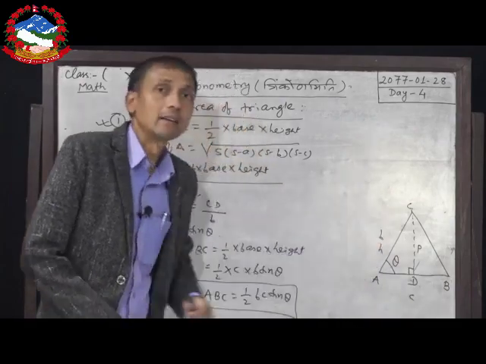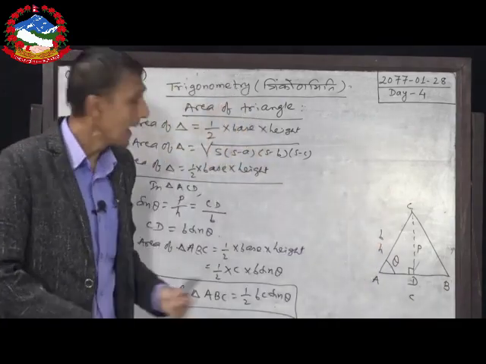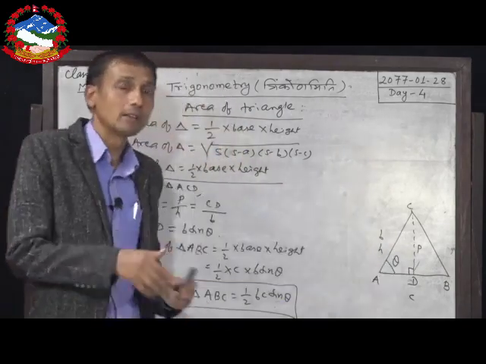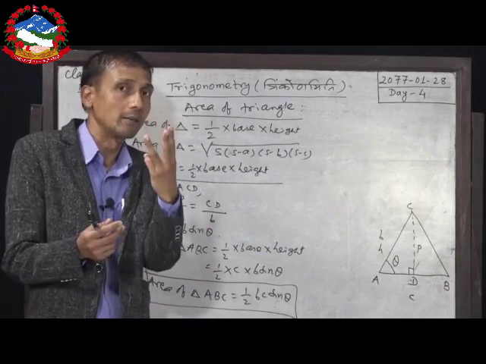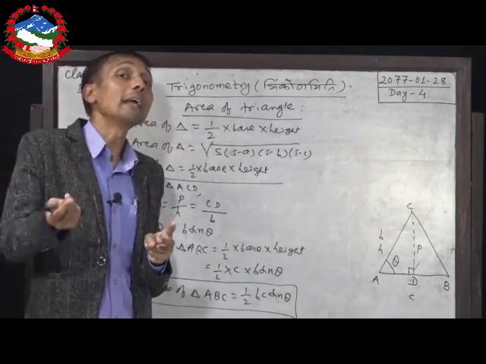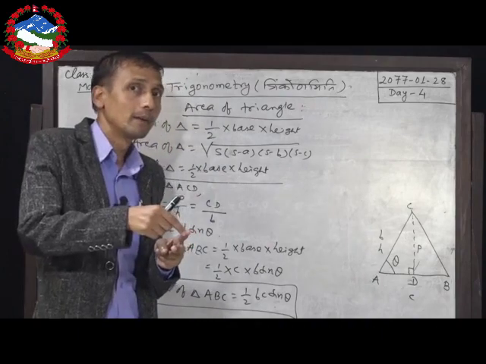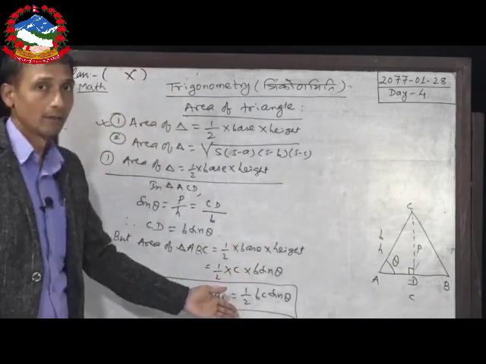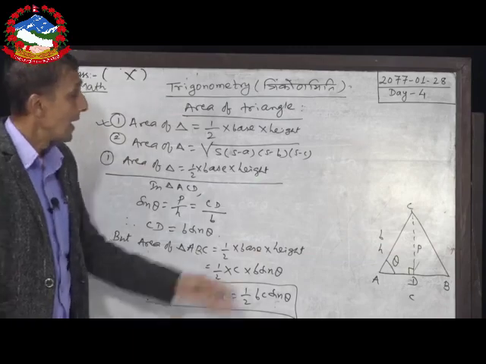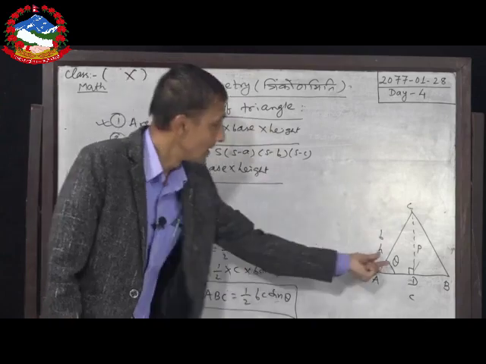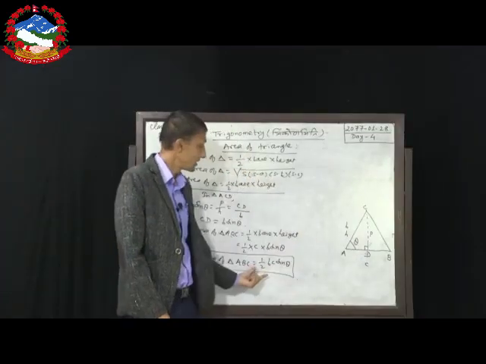Two sides are given, b and c, that means AB and AC, and the angle made by them, that is theta, is also given. So, how many things are given? Altogether 3 things are given. Two sides are given and the angle made by them is also given. Then in that condition we can use this formula. So, here AB and AC are given, and this theta is also given. So, we have found this formula.